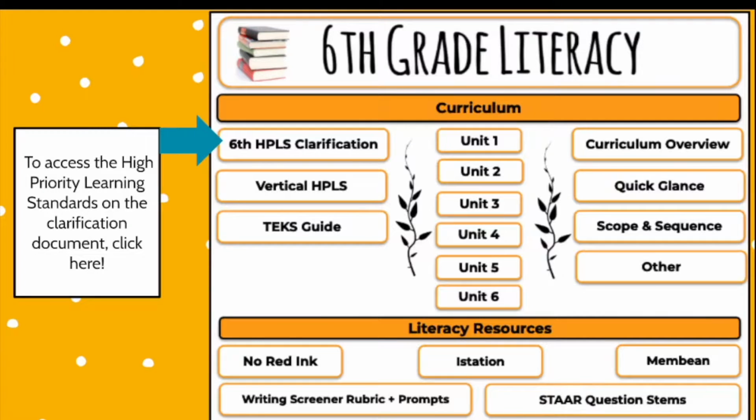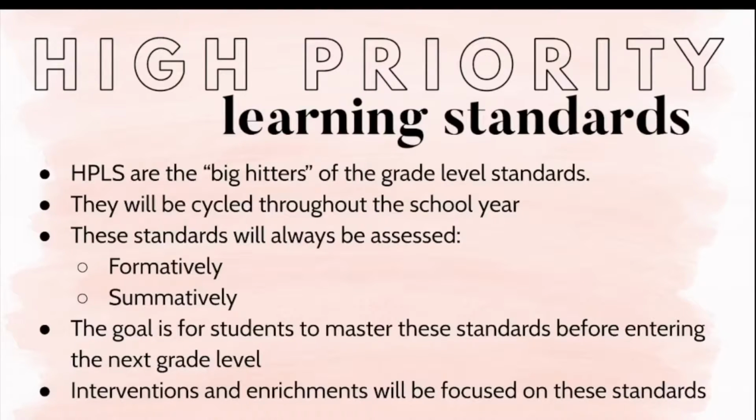First, we will focus on the high priority learning standards. You can access the clarification document by clicking on the grade level high priority learning standard clarification button on the landing page. The high priority learning standards are the big hitters of your grade level standards. There are about 10 to 15 standards per grade level that are continuously assessed throughout the year. It's vital that learners master these standards prior to entering the next grade level. Note, there are other important standards that will be taught throughout the year, but the high priority learning standards are the consistent skills learners are expected to transfer outside of the grade level.